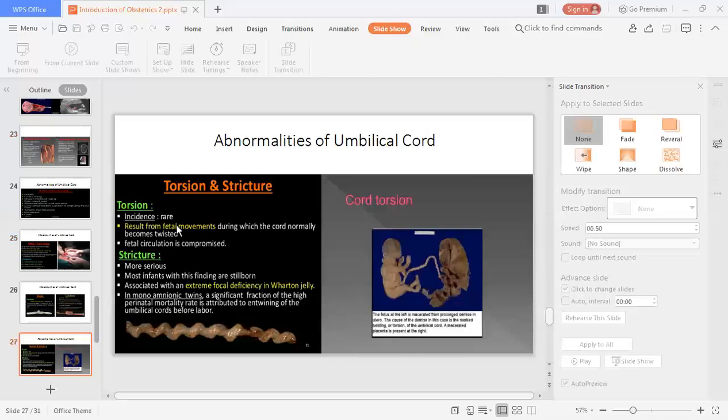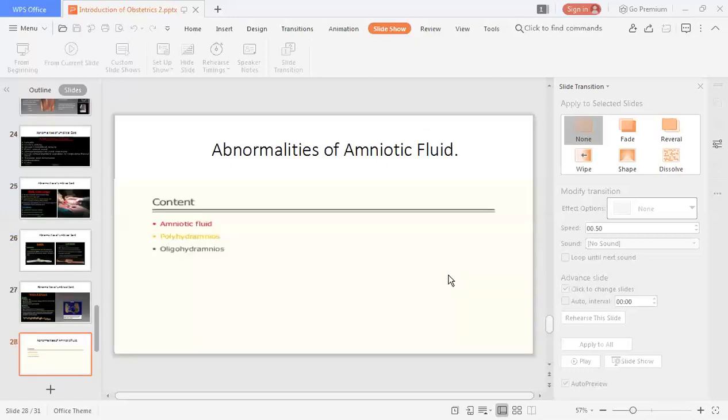In the case of monoamniotic twins, a significant fraction of the high perinatal mortality rate is attributed to entwining of the umbilical cords before labor. So if you see in this diagram, this is twisted, torsion has taken place, and it is affecting both the fetus as well as the placenta. That is cord torsion.